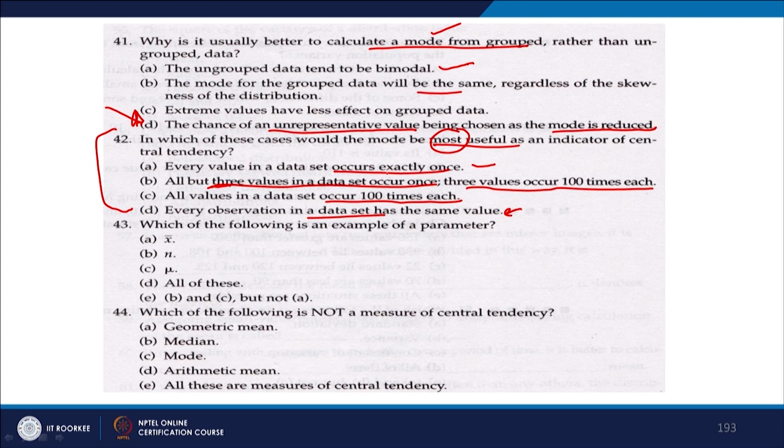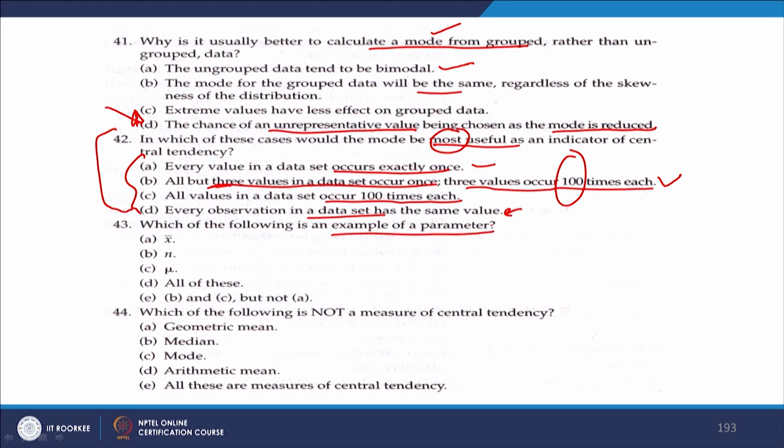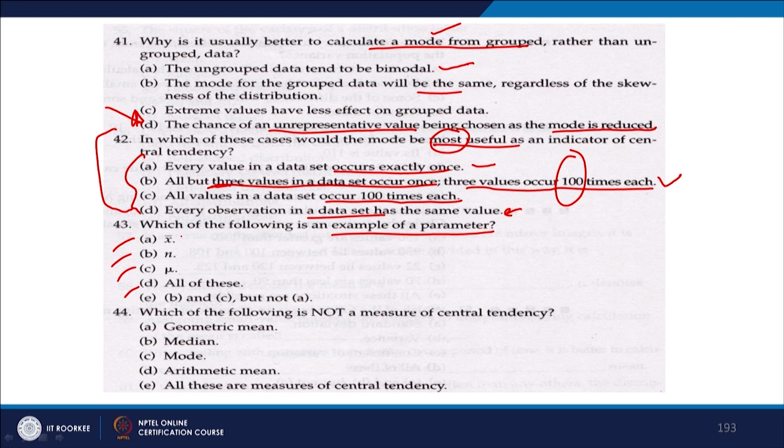So, what would be the answer out of these 4? The answer would be B, right, because there is a data set in which except 3 values, all values are occurring just once, but these 3 values are occurring 100 times. Okay. So, it is a case of a multimodal example. Which of the following is an example of a parameter? I have talked about statistics and parameters. So, which one here is a parameter? Is this a parameter? No, this is the sample mean. What about this? This is the sample size. Yeah, this is the population mean. So, this is the answer, right.